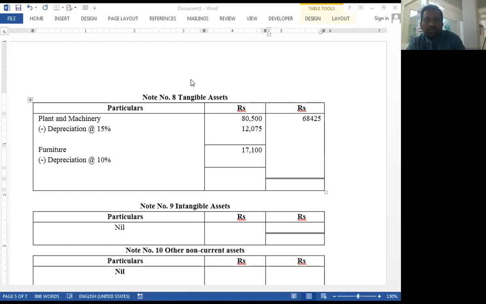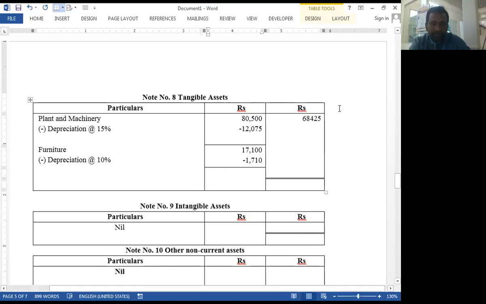Okay, very good. And 10% on furniture, 17,100 minus 10%, 1,710.